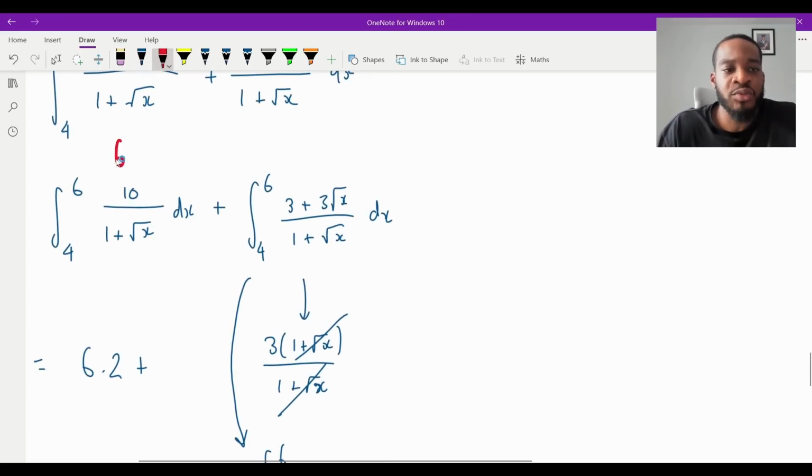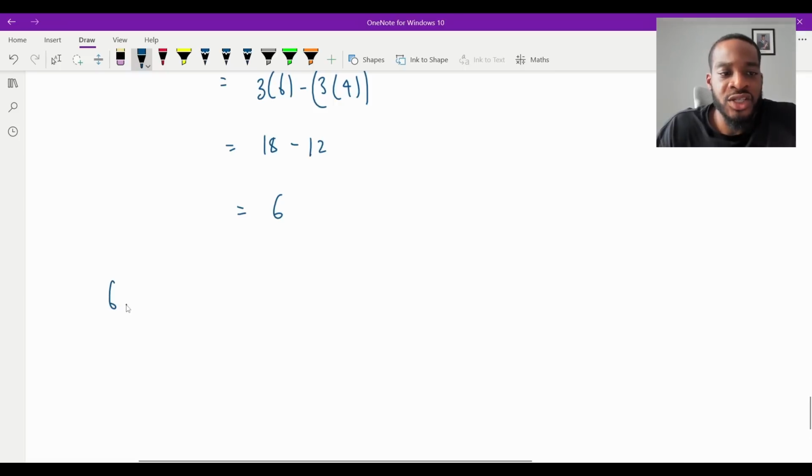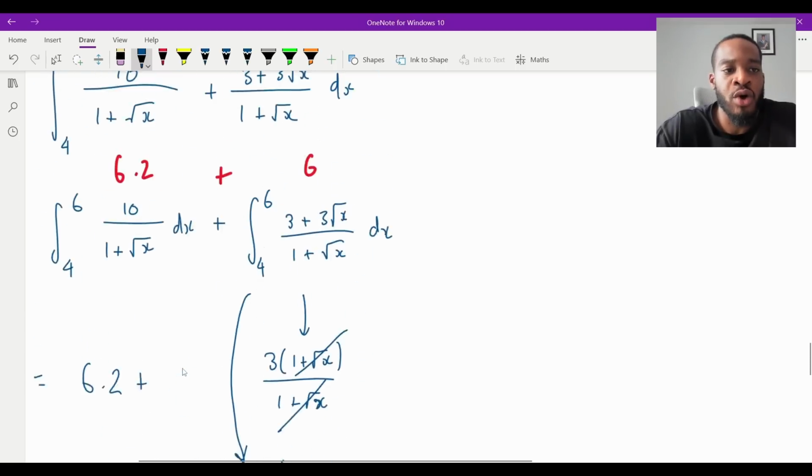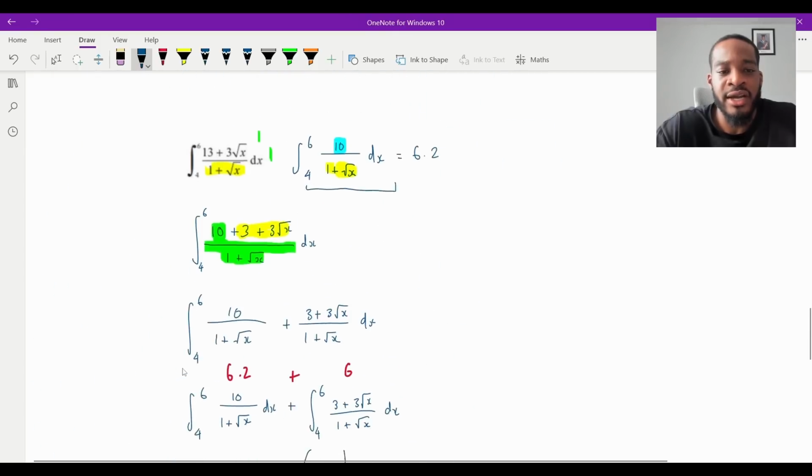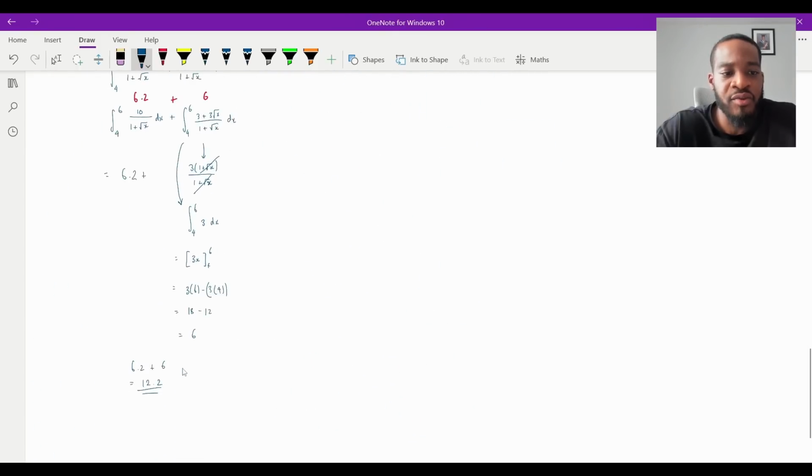This right here was 6.2. This right here is 6. So the answer is just going to be 6.2 plus 6, which is 12.2. And that is the answer to part double I. Let me just zoom out so we can see all the work. A bit tricky, but yeah, that's pretty much it.